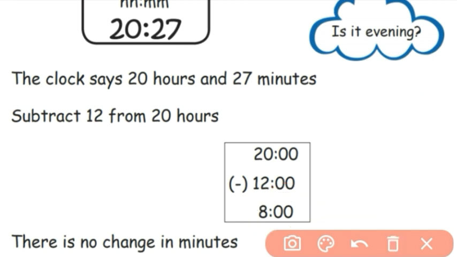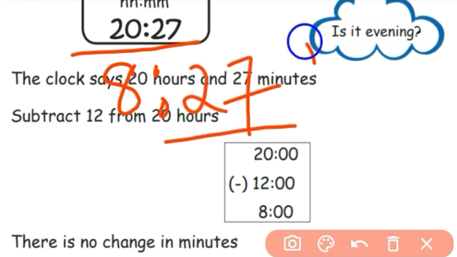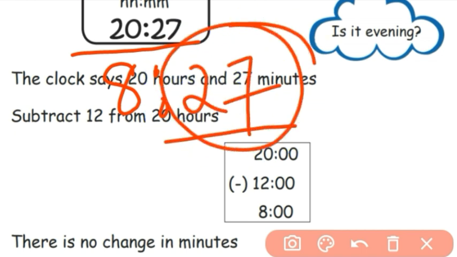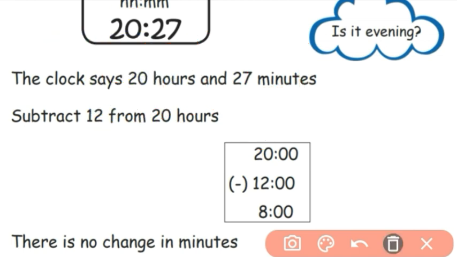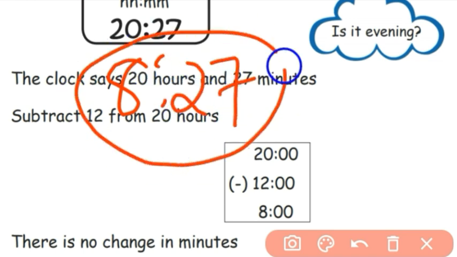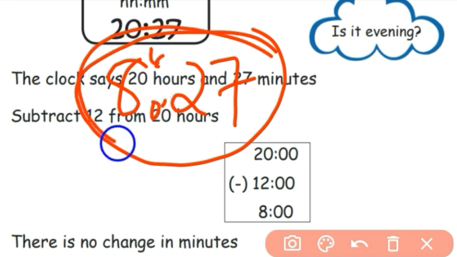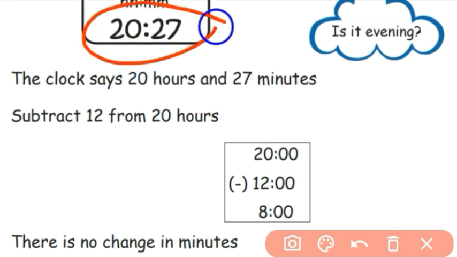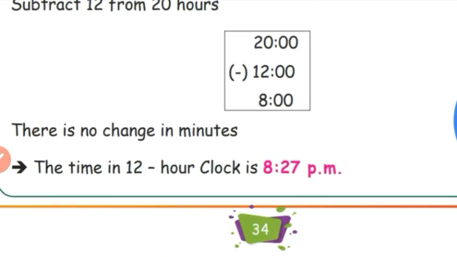So the time is 8 o'clock. In normal time, this is 8 hours 27 minutes. There is no change in the minutes. You have to minus 12 from only the hour. 20 minus 12, so the answer is 8. So the time is 8 hours 27 minutes on our 12-hour clock. If you convert that time to the digital clock, the time will be 20 hours 27 minutes.